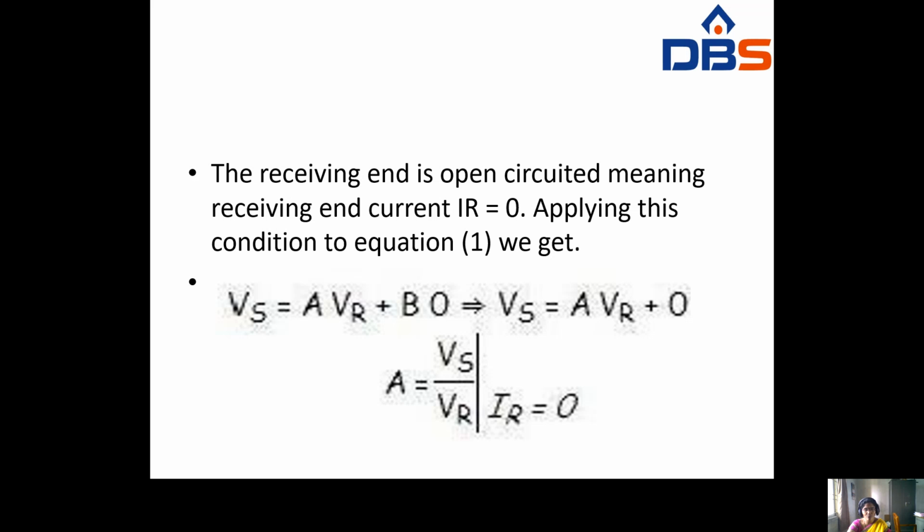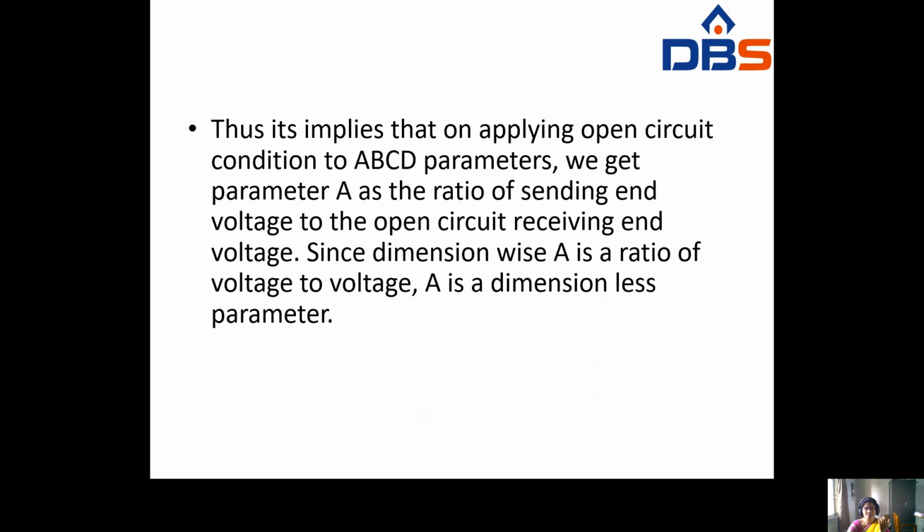So whenever you take voltage to voltage, the units for sending end voltage are volts, and for receiving end voltage the units are volts. So at that time volts will be cancelled, and A will be dimensionless. So A is a dimensionless parameter.